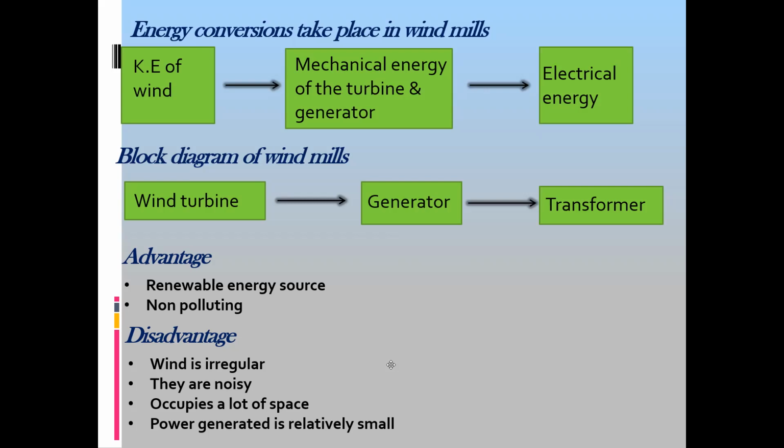A coastal area or a seashore is best, because at that place you have continuously moving air. So at a seashore or a coastal area, these windmills are suitable compared to a landlocked area. A landlocked area means land surrounded by more land. In that place, it is not useful. Is it clear? The windmills.